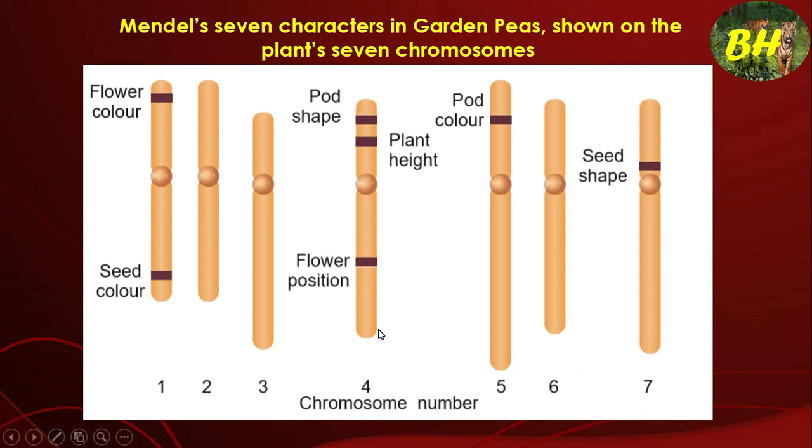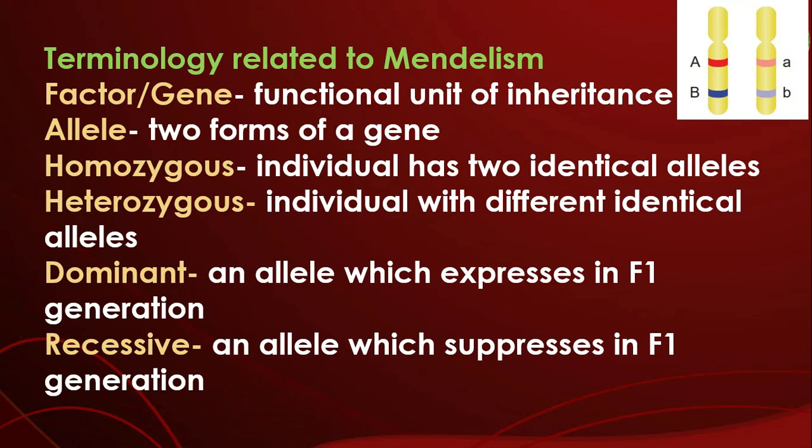The fourth chromosome has 3 characters, pod shape, plant height and flower position. The fifth chromosome has 1 character, pod color, and the seventh chromosome has 1 character, seed shape. So chromosomes 1, 4, 5 and 7 carry Mendel's 7 characters in garden peas, or Pisum sativum.